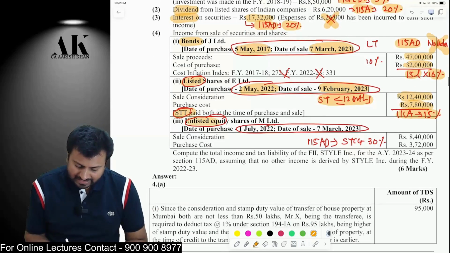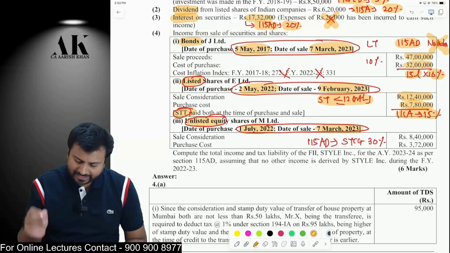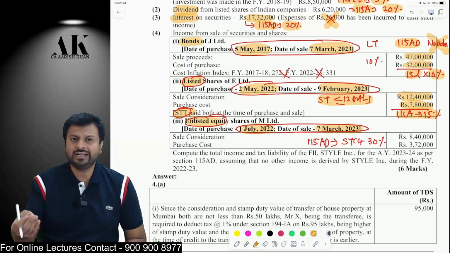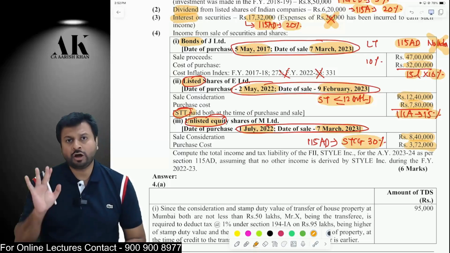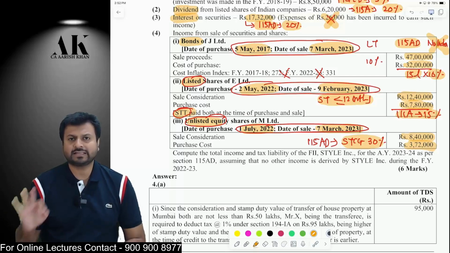Okay. Third one is unlisted equity shares purchased in 2022, sold in 2023. Again, it is a short-term capital gain because unlisted shares sold within 24 months are short-term capital gains. 8 lakh 40 minus 3 lakh 72 is the short-term capital gain. Normal short-term capital gains under 115AD are taxable at 30%.